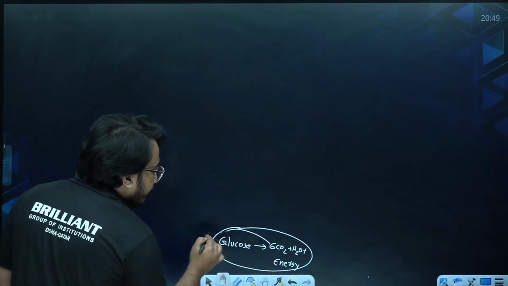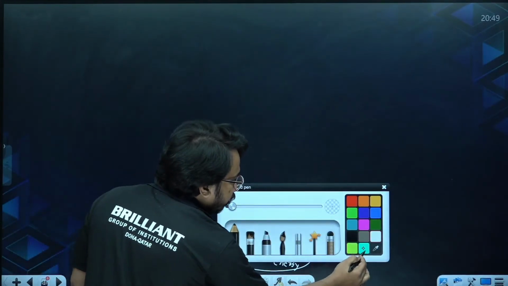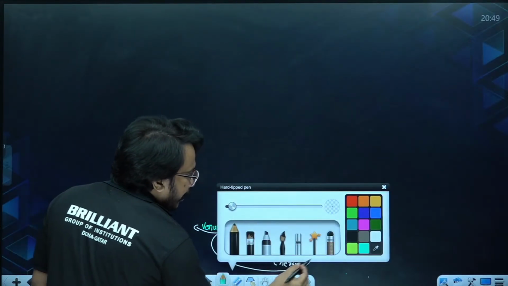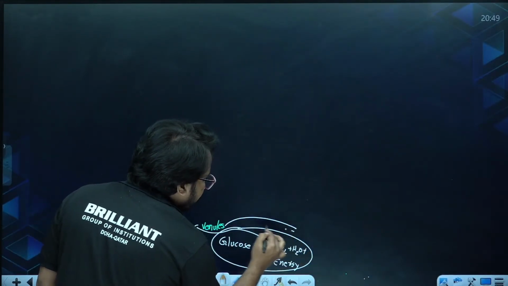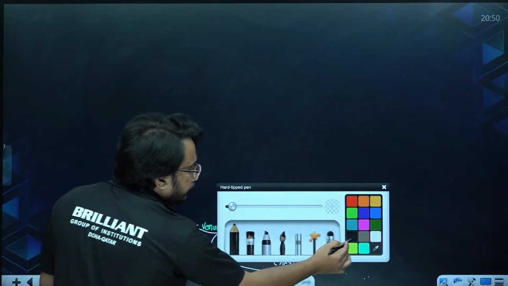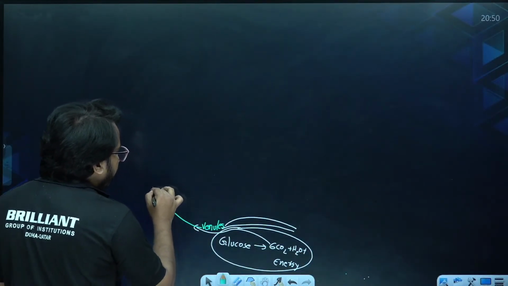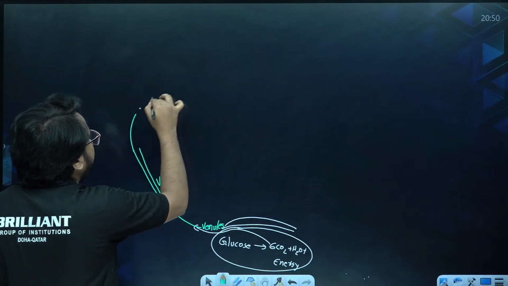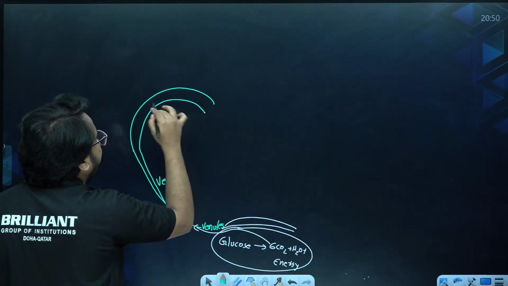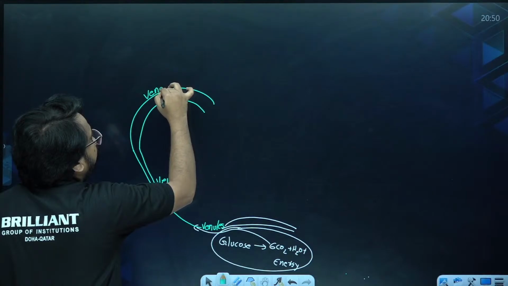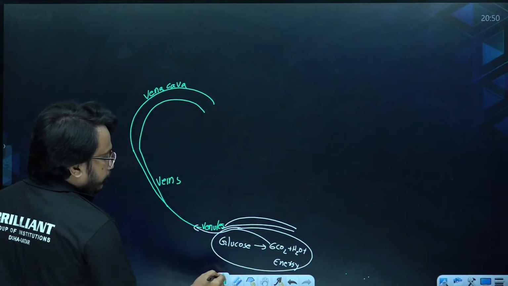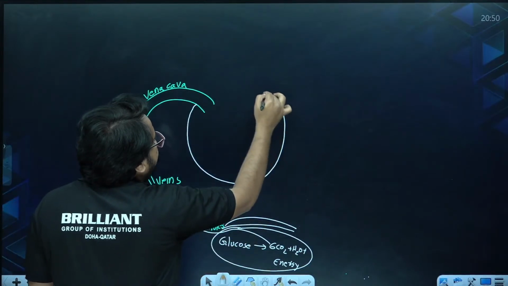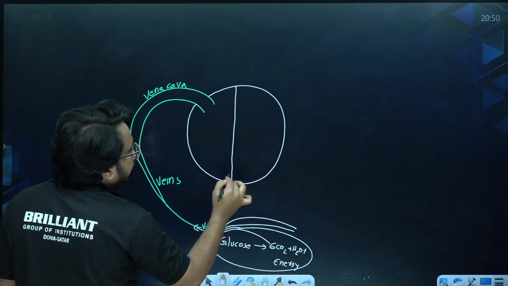So carbon dioxide will be picked up by the smallest vessel. First it will be entering into the smallest blood vessel, that is capillary. From there it will move to venules, and the venules will be joining the veins. Then the veins will be joining where? The largest vein entering into the right side of the heart, that is called vena cava. So I am drawing it a little bit faster for understanding the topic. So please try to recollect the points.